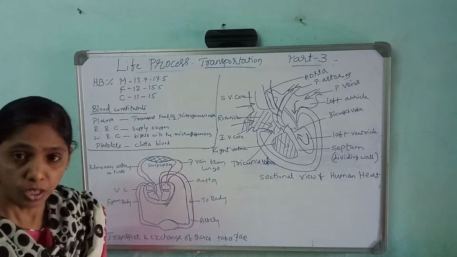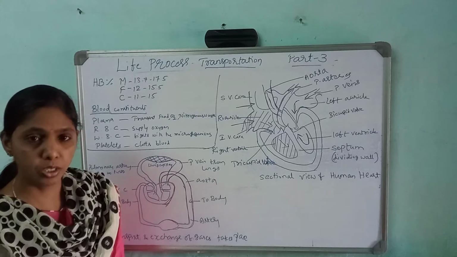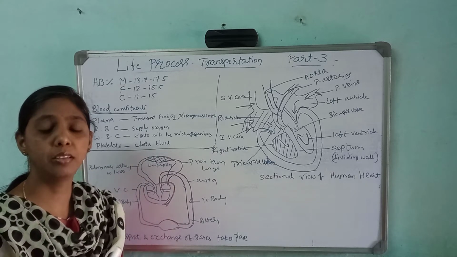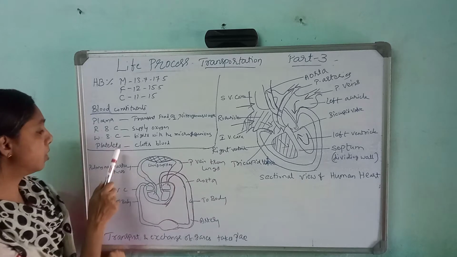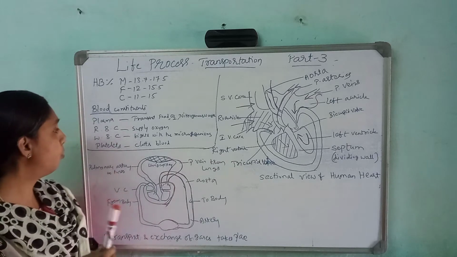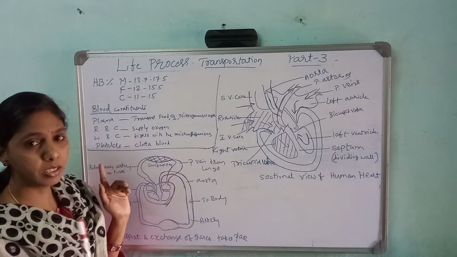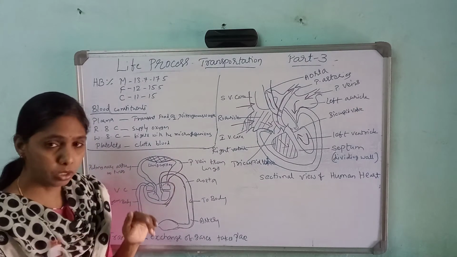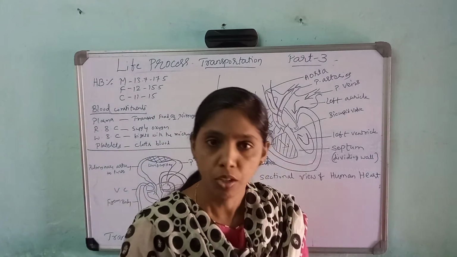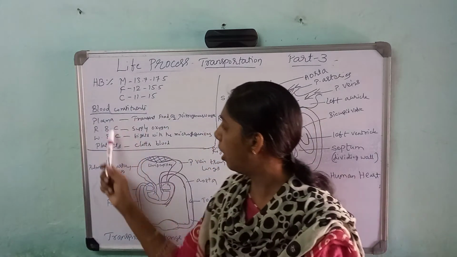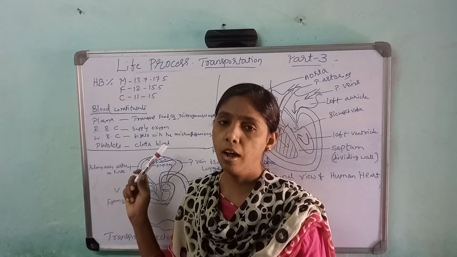So next, come to the blood constituents. Which constituents are present in the blood? There are 4 constituents present in the blood, that is plasma, red blood cells, white blood cells and platelets. Okay, so 4 constituents are present: plasma, red blood cells, white blood cells and platelets. They may ask which constituents are present in the blood, or which are the constituents of blood. Its functions are also very important, the constituents of blood and their functions.